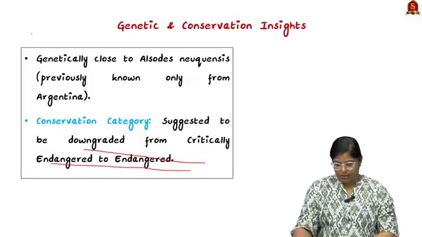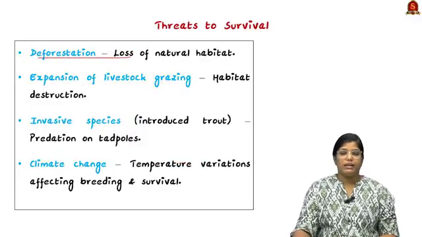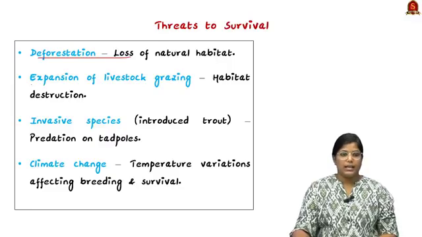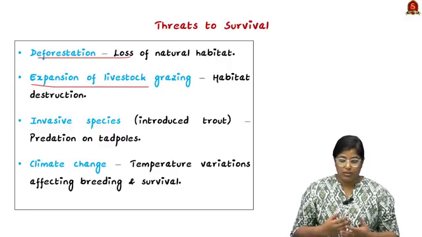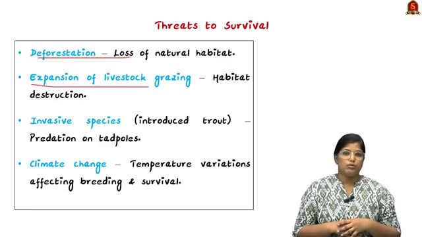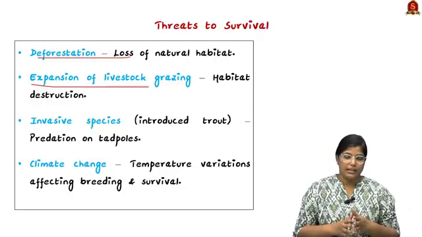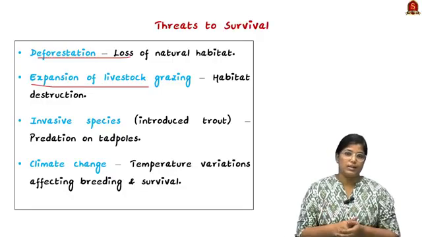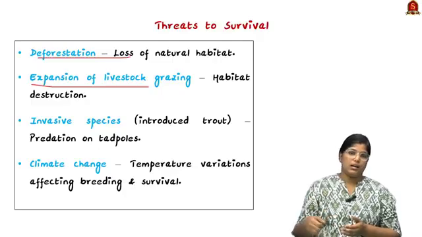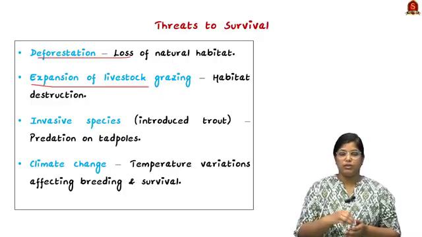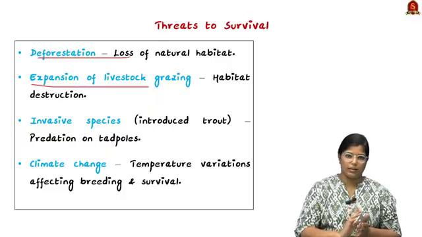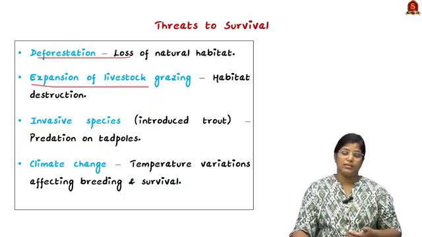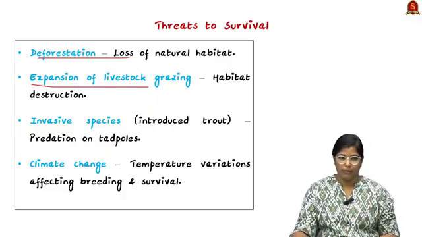Firstly, deforestation. Due to deforestation, their natural habitat has been lost. Secondly, expansion of livestock grazing. What happens during livestock grazing is that the spread of forest itself will diminish, because these livestock only feed on the crops that are accessible to their height. So this leads to habitat destruction without even knowing.